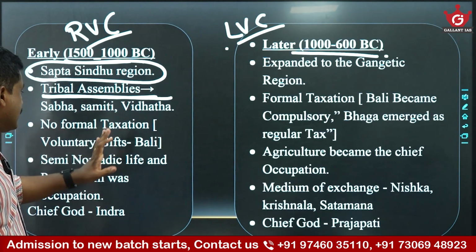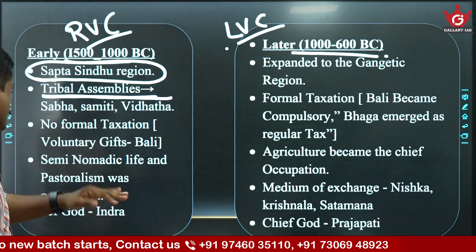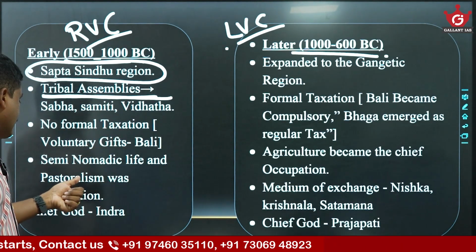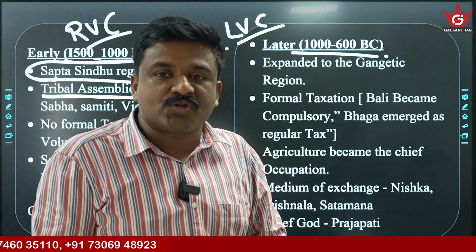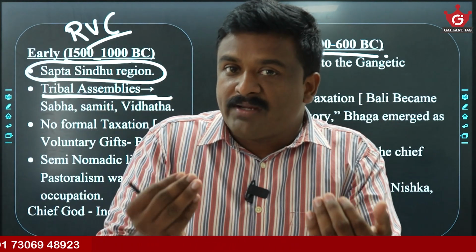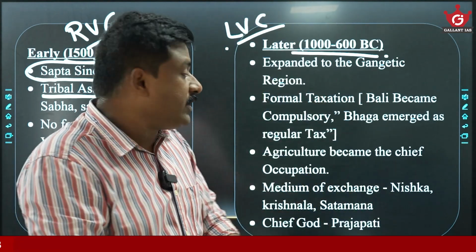Then no formal taxation. Voluntary offerings were the main source of income. Semi-nomadic life and pastoralism was the occupation. The chief god was Indra. These are some information regarding Rigvedic society, Rigvedic economy, Rigvedic polity.